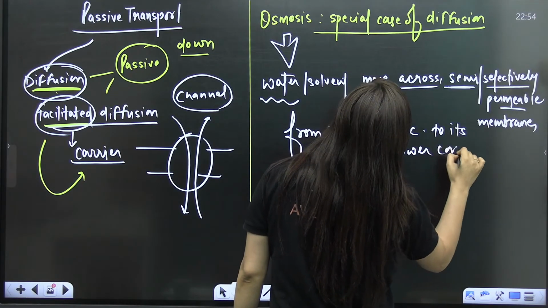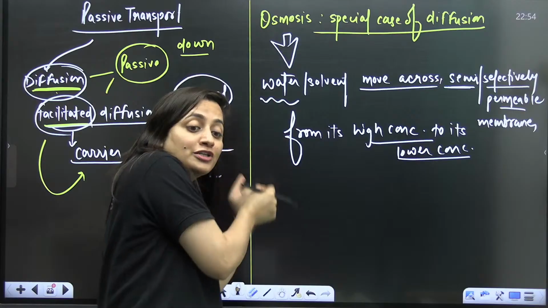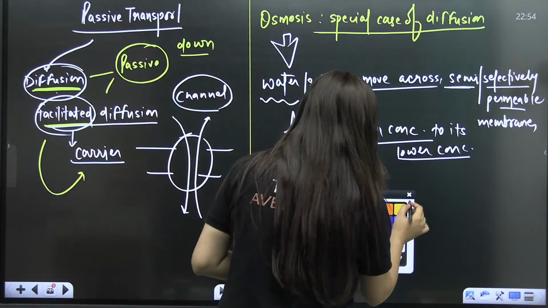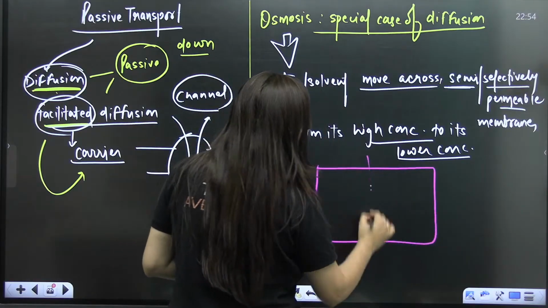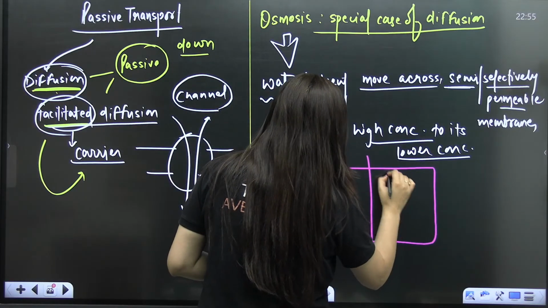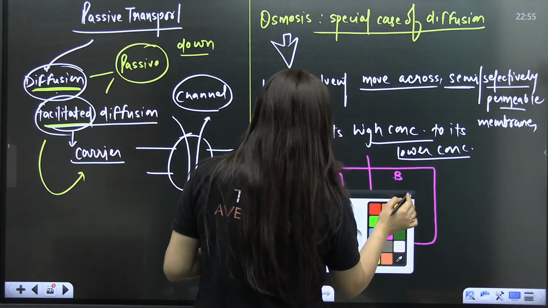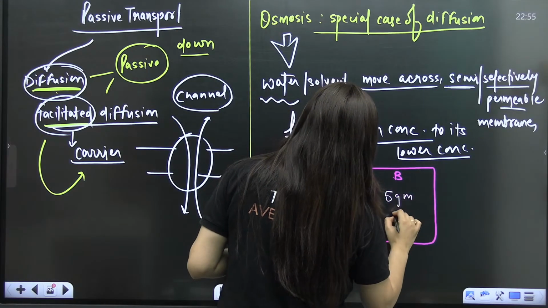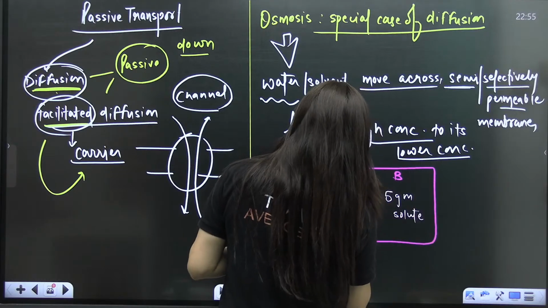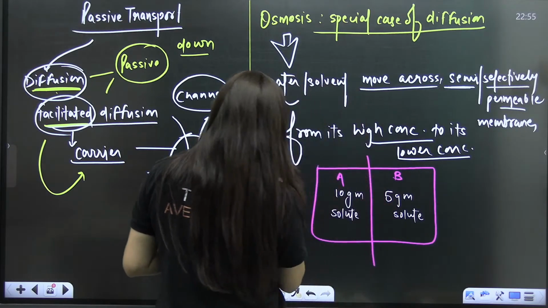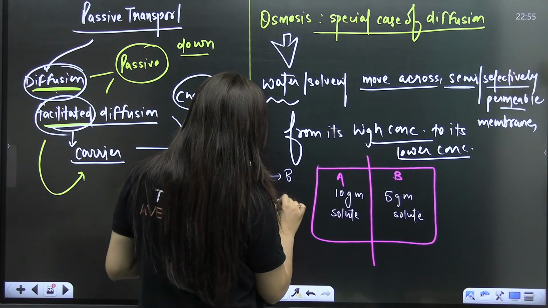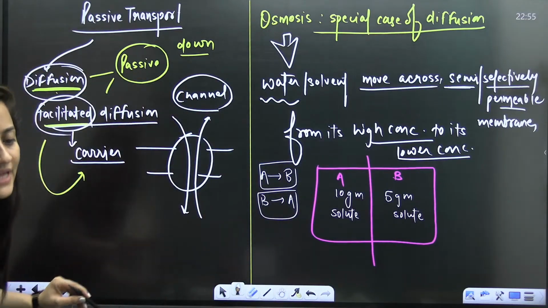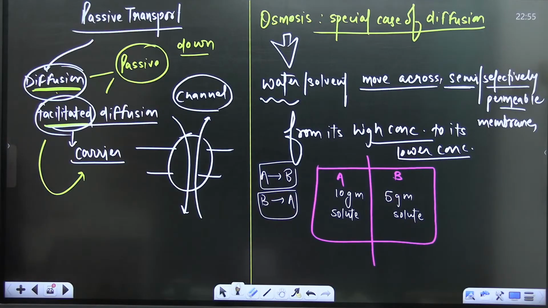Like for an example, this is solution A, solution B. Solution A has 10 gram solute, solution B has 5 gram solute. Now you tell me about the water movement. Will it be from A to B or from B to A? What should be the answer here? Tell me quickly.